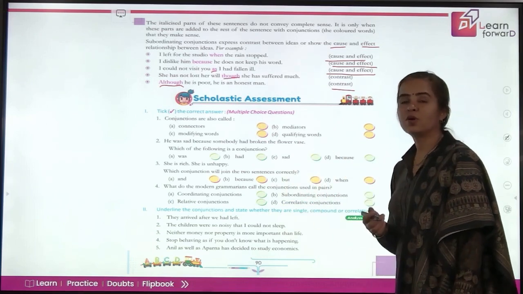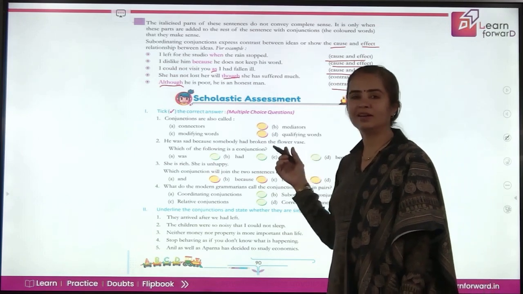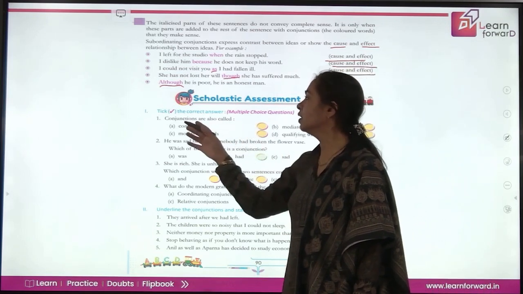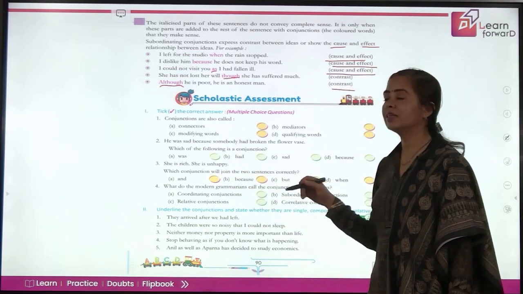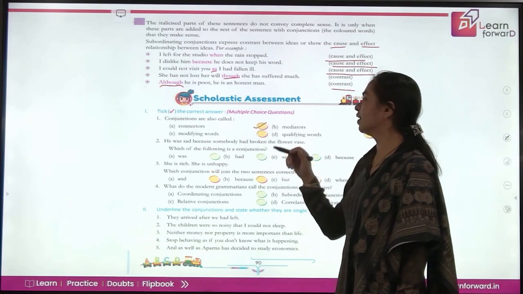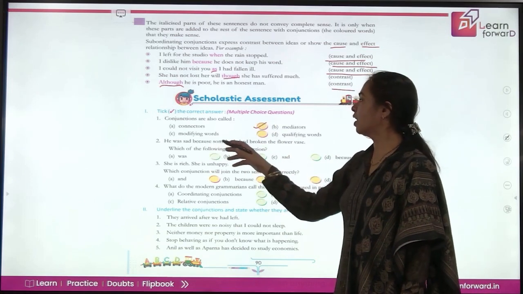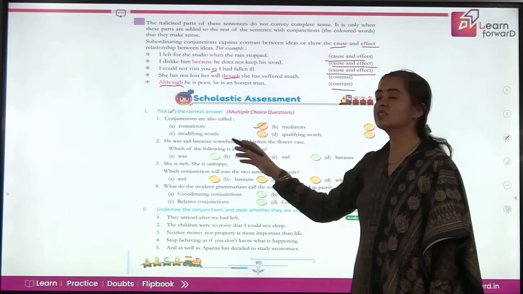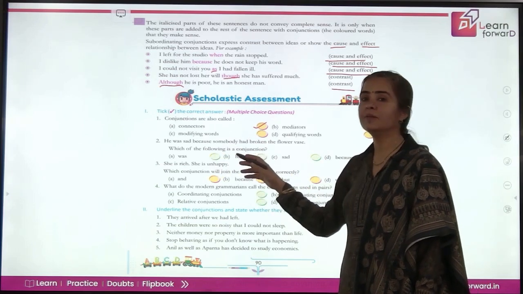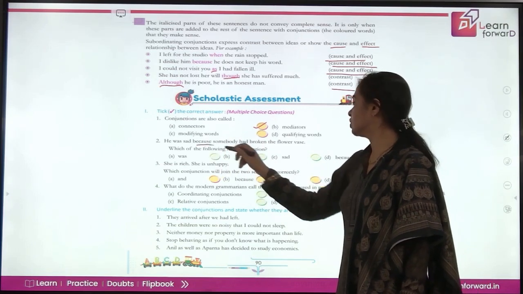Now here's a scholastic assessment to make you understand what you have learned. Conjunctions are also called, what are they called? They are called connectors. Now he was sad because somebody had broken the flower vase. Which of the following is a conjunction here? Yes, because is the conjunction.